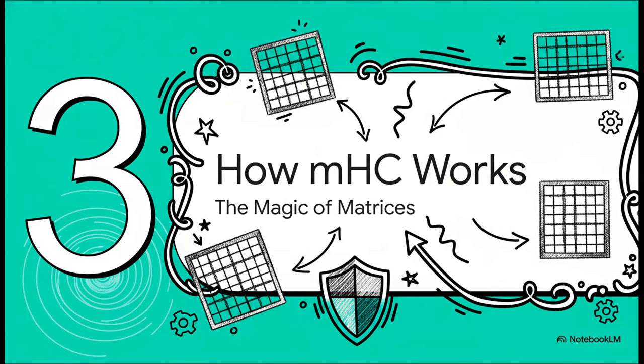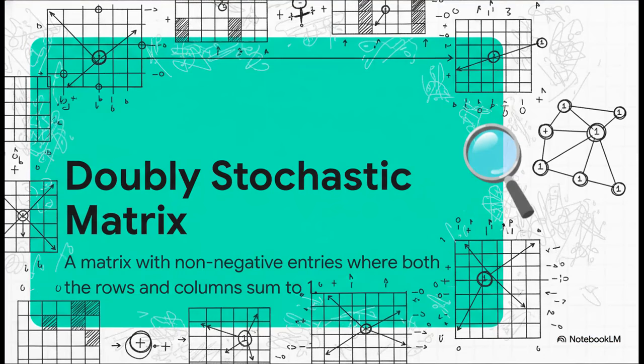Okay, so mathematical guardrails sounds great, but how does it actually work? Well, it's not magic, but it's pretty darn close. It all comes down to the really cool properties of a specific kind of matrix. The secret sauce here is something called a doubly stochastic matrix. Now, I know that sounds super complicated, but the core idea is actually pretty intuitive. Imagine it's a grid of numbers, where every single row and every single column adds up to exactly 1.